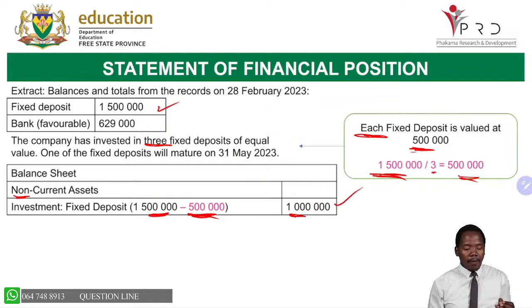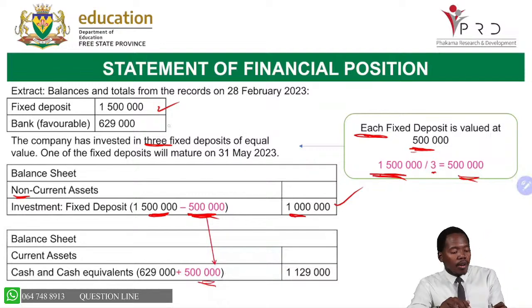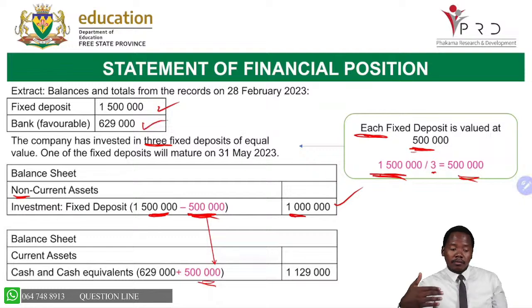Okay. Now, where are we taking the 500,000? It must go down. It needs to go down. There we have it. Where is it going? Under current assets, cash and cash equivalents. You will start with the cash and cash equivalents, which is the bank amount, petty cash amount, cash float amount, and so on. So we have our bank, and it's favorable.